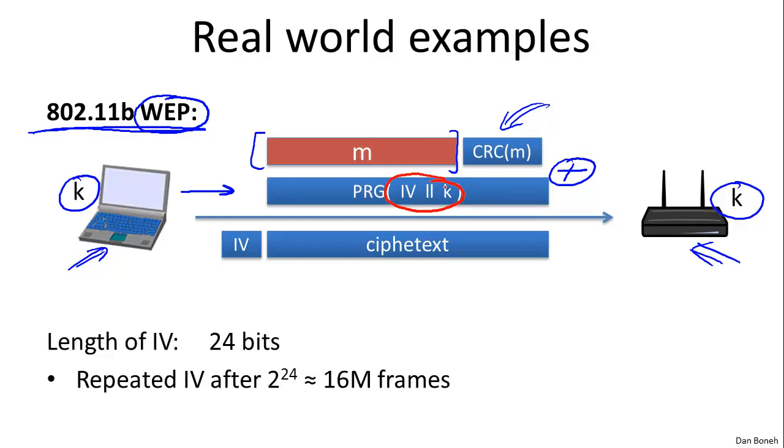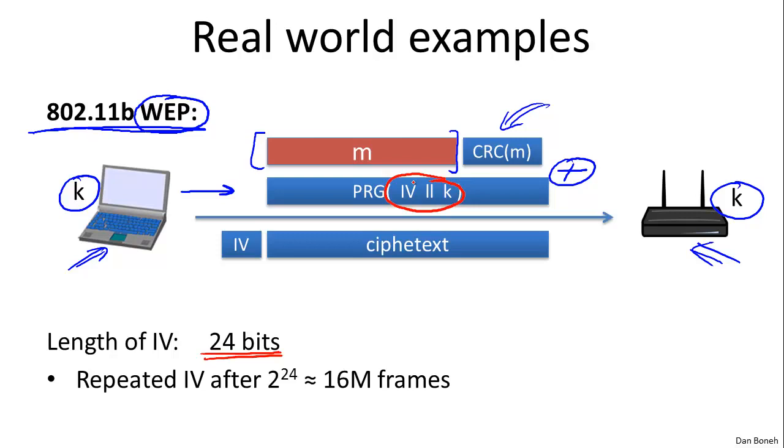This IV is a 24-bit string, and you can imagine that it starts from 0 and is a counter that increments by 1 for every packet. The reason they did this is the designers of WEP realized that in a stream cipher, the key is only supposed to be used to encrypt one message.